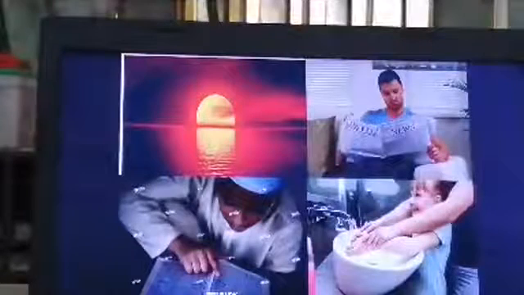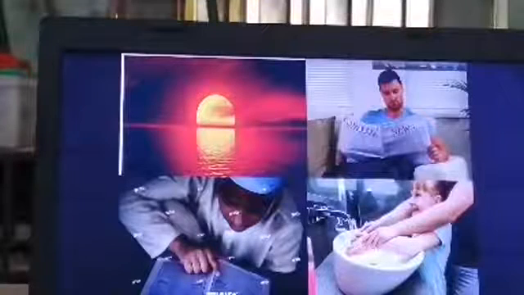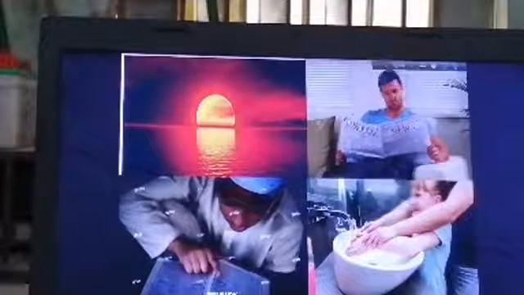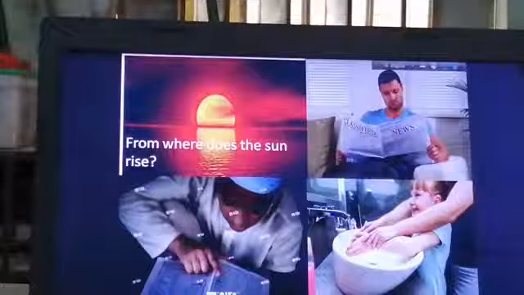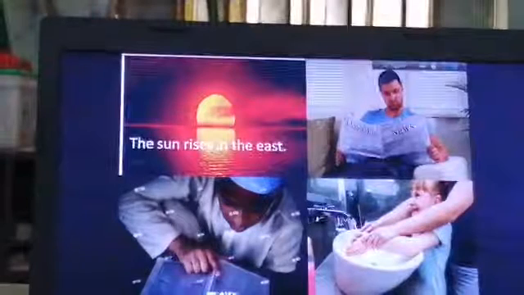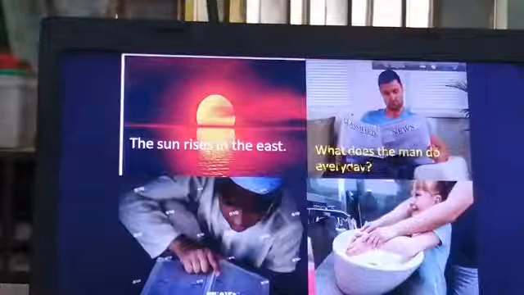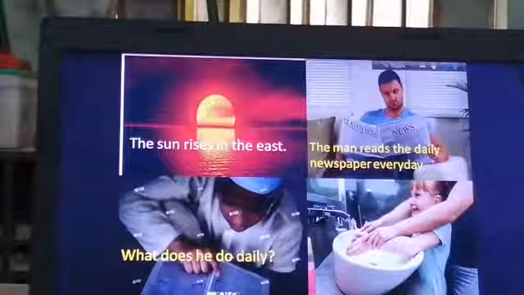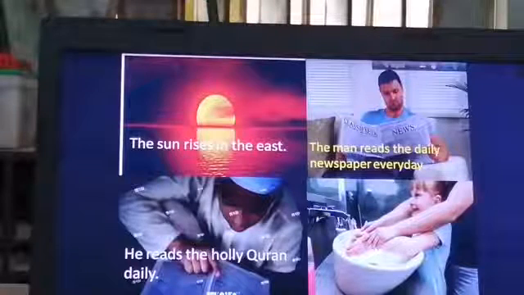there are some pictures you see. So everybody listen to me carefully so that you can answer the questions. There are 4 pictures you see. The first picture: from where does the sun rise? The sun rises in the east. What does the man do every day? The man reads the daily newspaper every day. What does he do daily? He reads the Holy Quran daily.